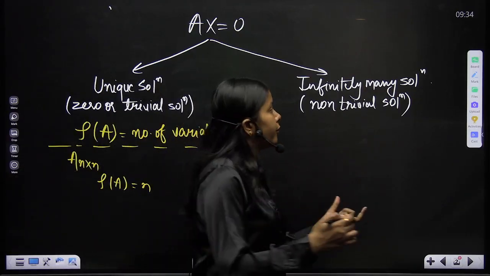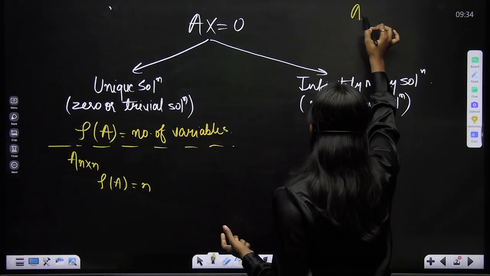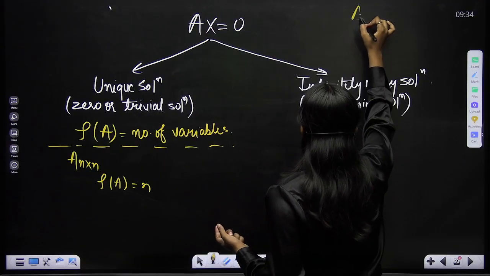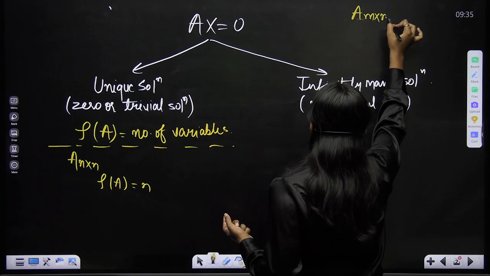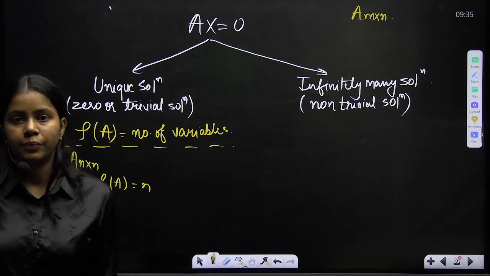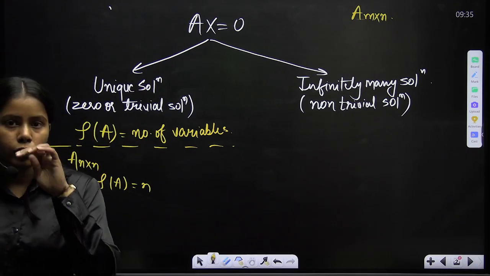How many variables do we have? Whenever we have a matrix A of order m cross n, what can be the number of variables?